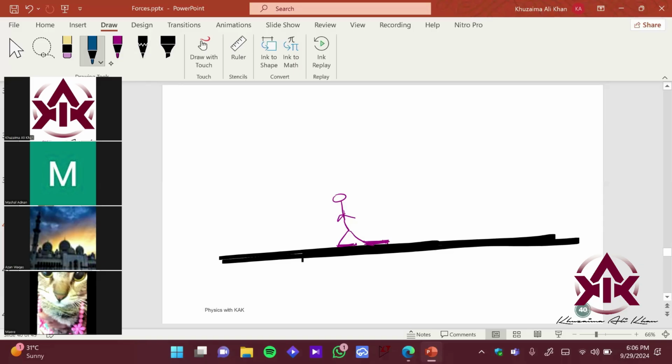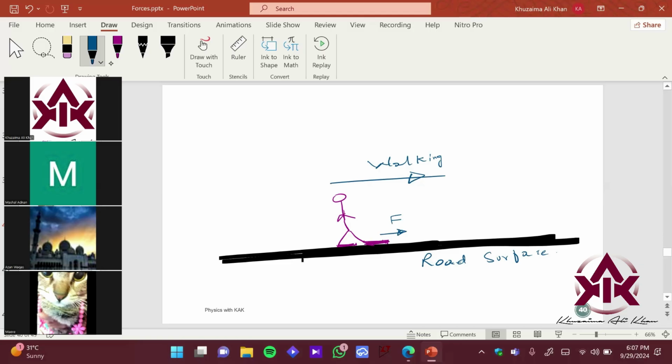So as soon as Hamza is walking in this direction, now we're talking about the road surface, which is made up of charcoal, which is pretty rough, right? And the greater the roughness, the greater the friction. So as soon as Hamza places his right foot, he applies a force in this direction, so his foot is applying a force in this direction.